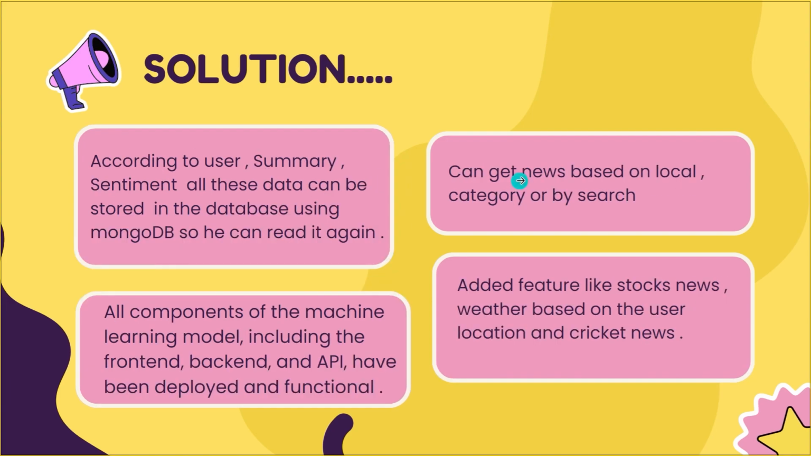Then, according to the user, we can save all this data, like summaries and sentiments, to MongoDB so that they can read it again. We have some more features in the app, like stock news, weather based on the user location, and also cricket news. The machine learning models, including the front end, back end, and the API, have been deployed and are fully functional.